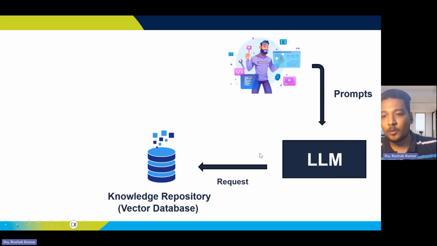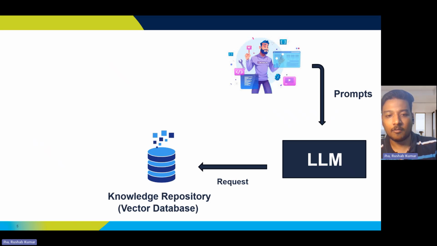So the LLM will request the vector database to check the prompt and do a semantic search. A semantic search means a contextually relevant search, which is contextually related to what I'm trying to ask.